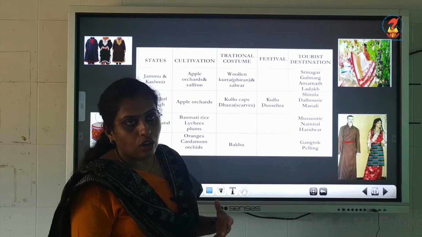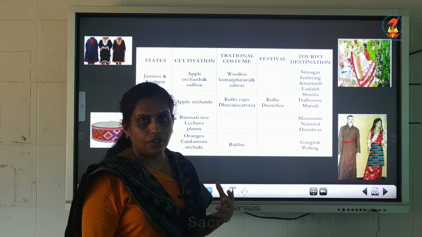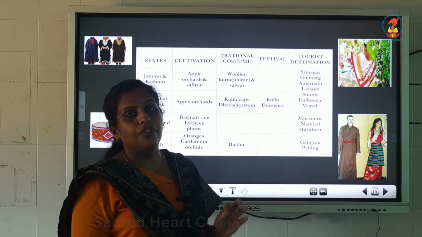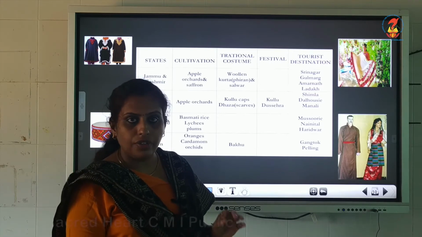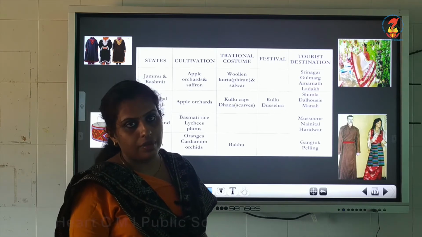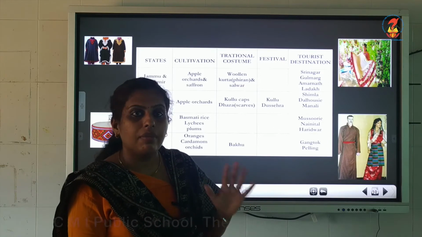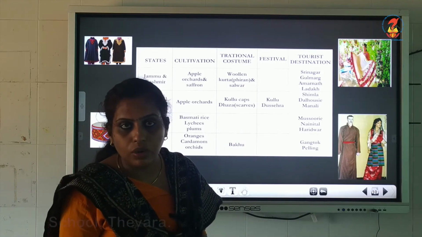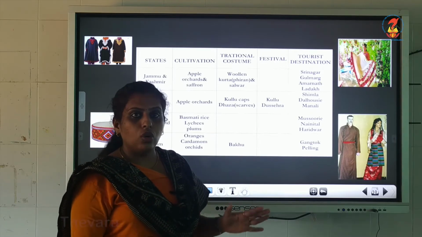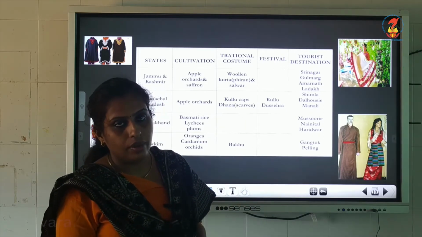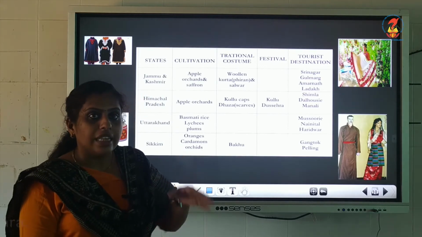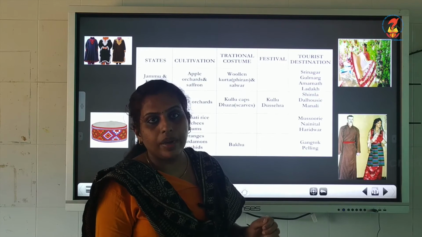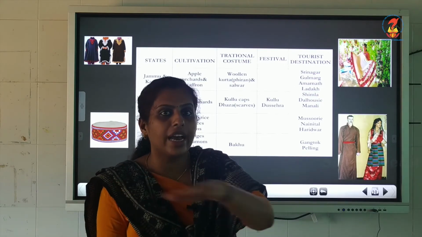When I say about the states of northwestern part of India, the main occupation of the people there is farming. Okay, have you heard about farming? You know definitely what is farming, right? So farming is the main occupation of the people living in the Karakoram mountain ranges. You already know that it's a mountain slope. In the mountainous region, the area is in a slope position. So what happened? They don't have plains, they don't have flat lands there.